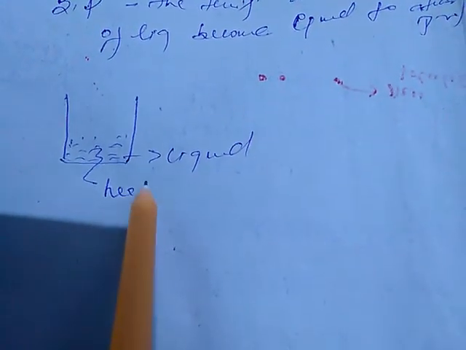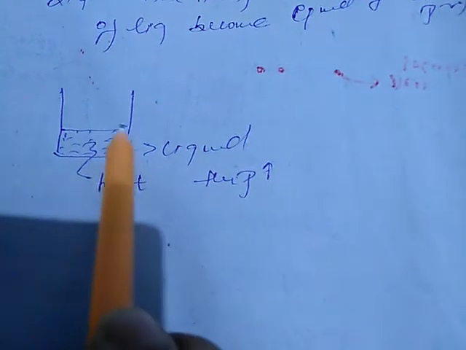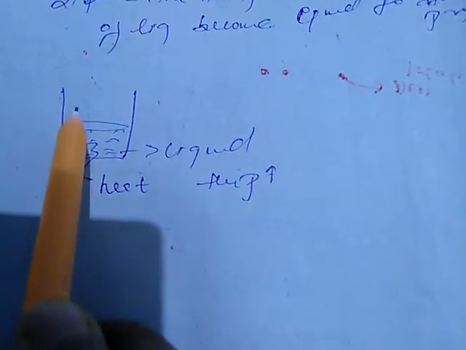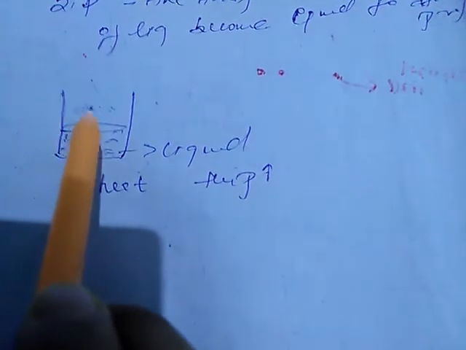Let's suppose that a container contains some liquid. This is a container which is containing some pure liquid. Now we will provide heat to this liquid. We will increase its temperature. Heating means increasing temperature. As heat is being provided to it, some of its molecules get vaporized, and vapor will be obtained over the surface of the liquid.